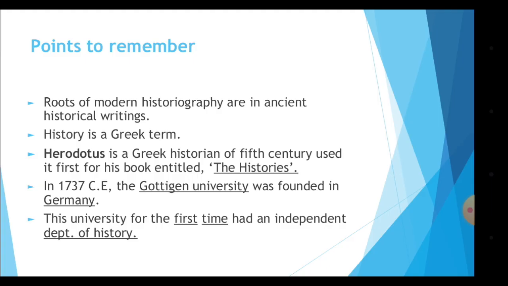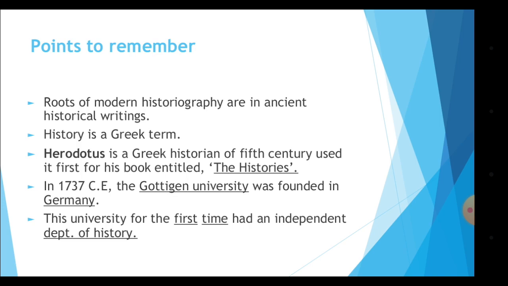Now, points to remember for this chapter. Roots of modern historiography are in ancient historical writings. History is a Greek term. So, from where the word history comes? It is a Greek term. Herodotus is the Greek historian of the 5th century. This can be asked for one mark. So, who is a Greek historian? That is Herodotus. He used it first for his book entitled The Histories.